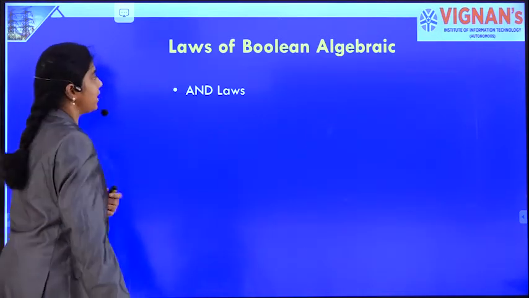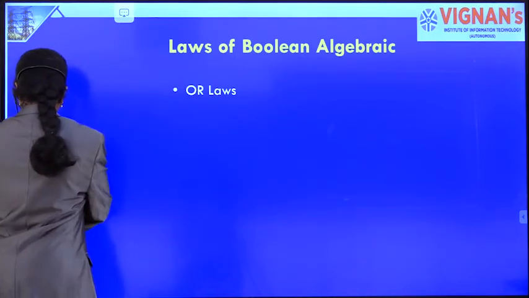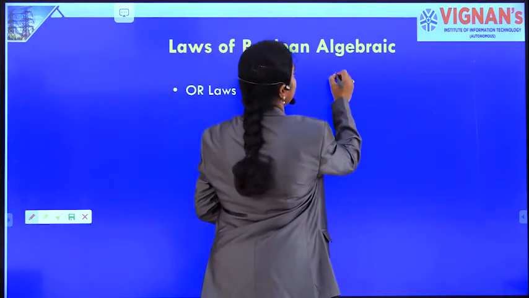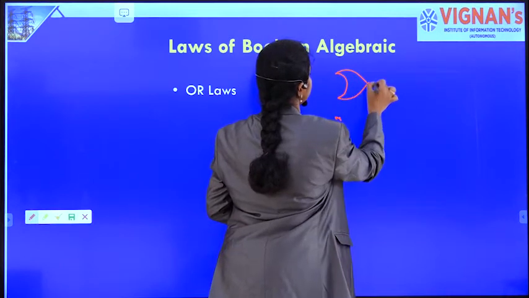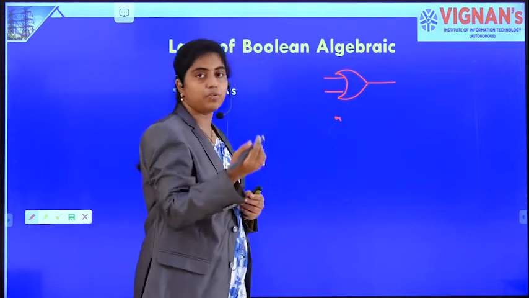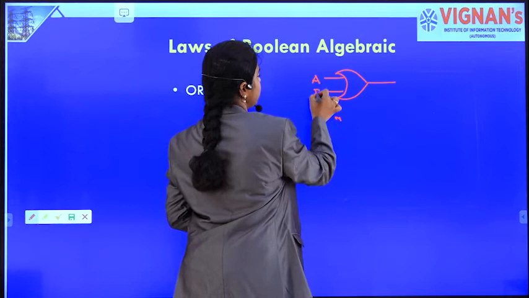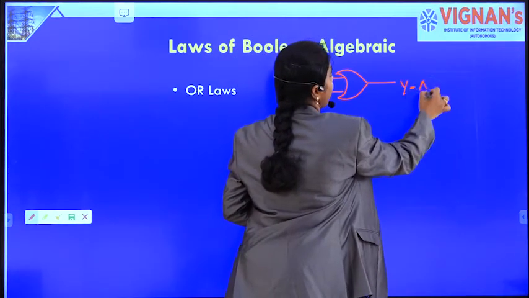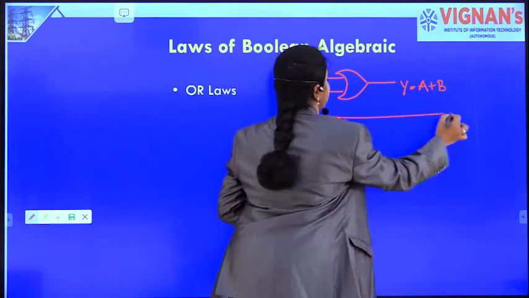Now we move on to the next law, that is the OR law. To understand this OR law, we will first understand an OR gate. Okay? So the OR gate symbol is like this. It can also have more than 2 inputs. So let's take a 2 input OR gate. The 2 inputs are A, B. Then output Y is A plus B. Okay. Let's see the truth table.